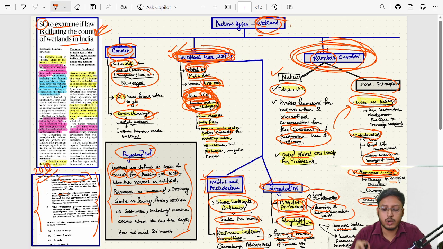So we understand all the important dimensions about wetland based on this article: Wetland Rule 2017, Ramsar Convention, and also that Rule 2G of this Wetland Rule 2017 is challenged, and why.